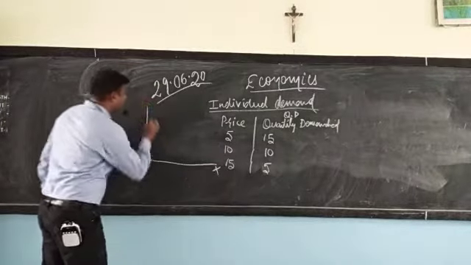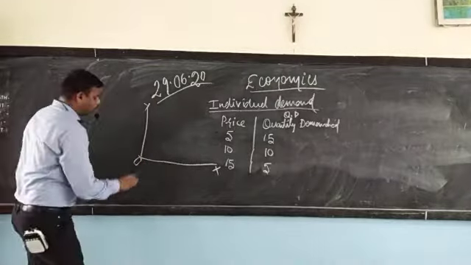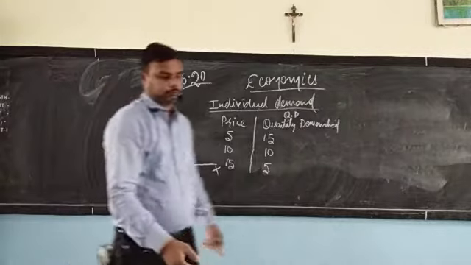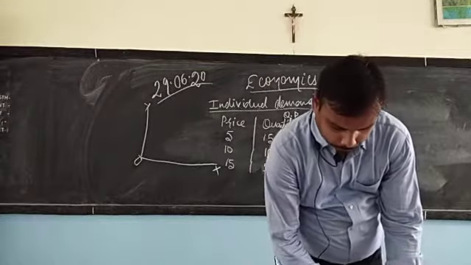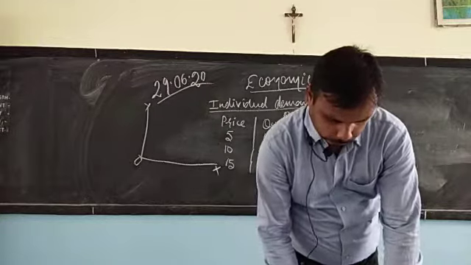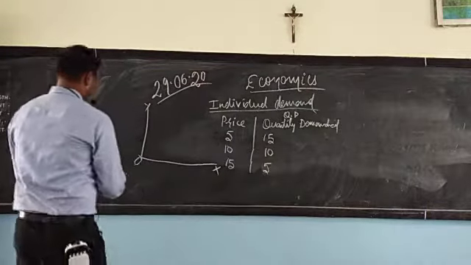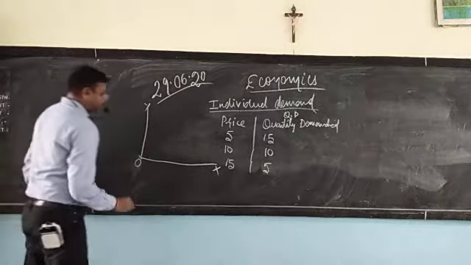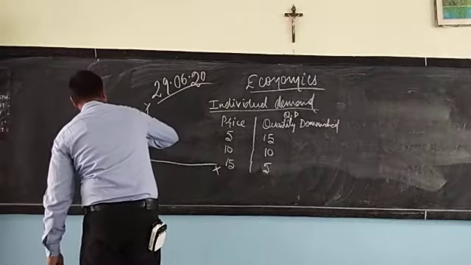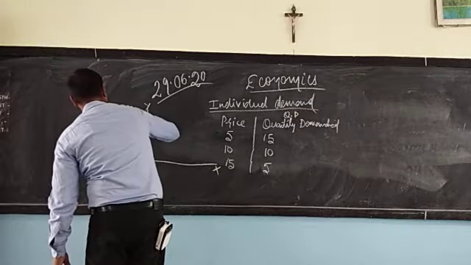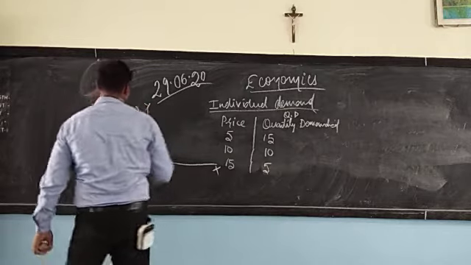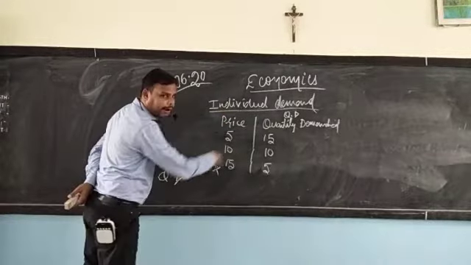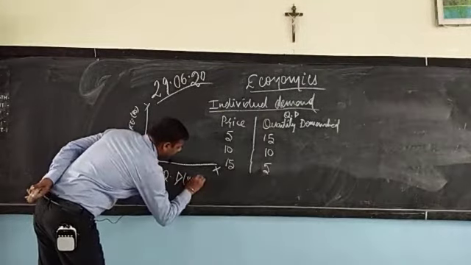This is your x-axis, this is your y-axis, this is your center O. This place is your price. You put the unit, that is rupees, and for quantity demanded I am writing QD, which will be in units.